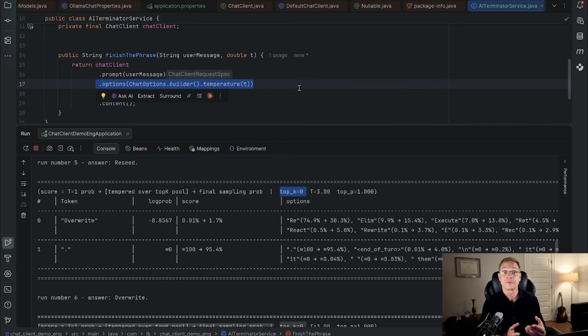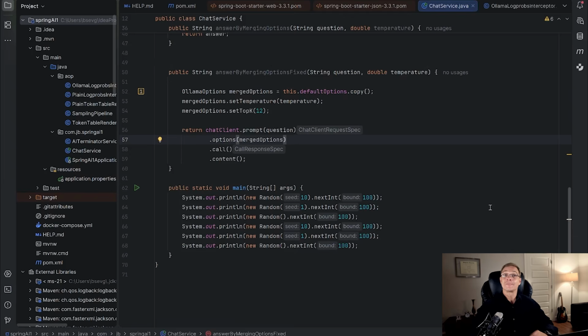But in case it is configured in the ChatClient bean configuration, all these options will be removed in case we use the options method. So what was the right solution for Spring AI 1 and for Spring AI 2? Let's see the difference. In Spring AI 1, you couldn't extract the chat options from ChatClient, so you needed to store them somewhere, and when you want to override one of the properties or several, you need to take a copy of your default options to override the parameters you want to override, and then the merged options you would provide here.